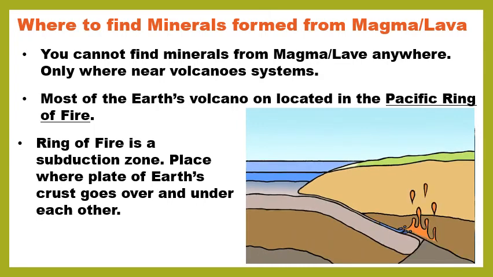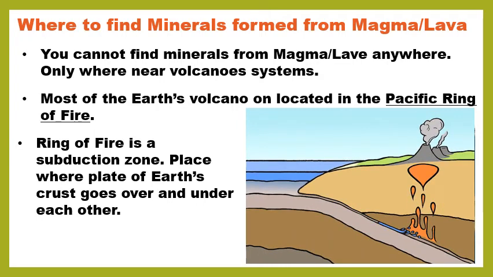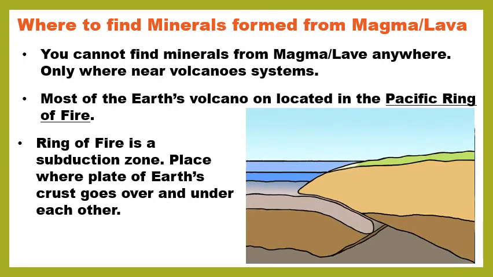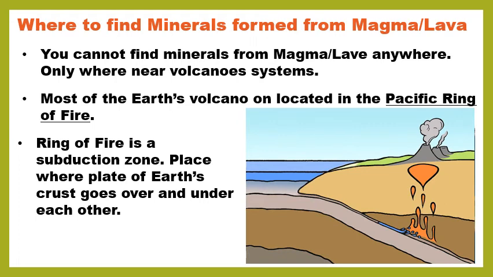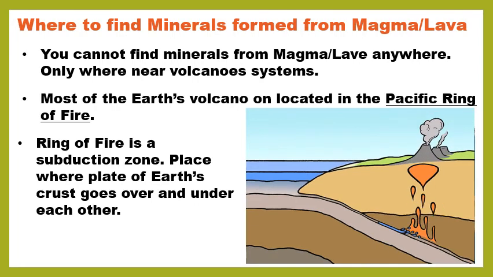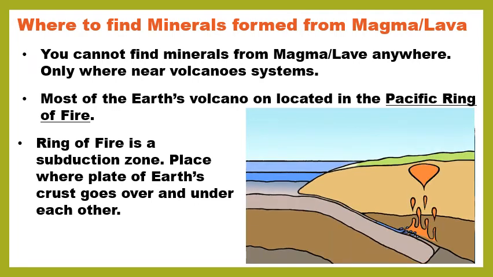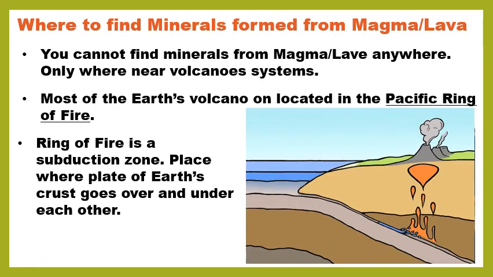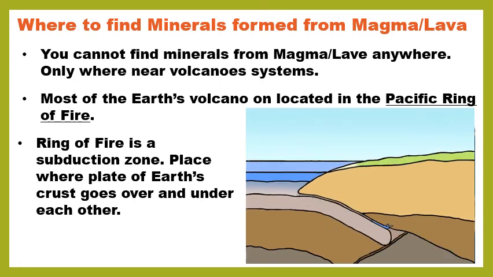And so sometimes those plates will run into each other, they'll go over each other, they'll go under each other, they'll smash into each other. So a subduction zone is where one plate goes under and one plate goes over. And because of that movement, you got a little molten rock escaping. So you can have volcanoes there, and you can have magma and lava, and then get your minerals formed from magma and lava.